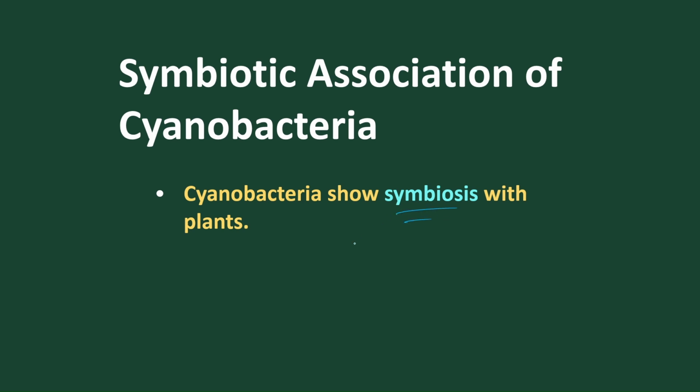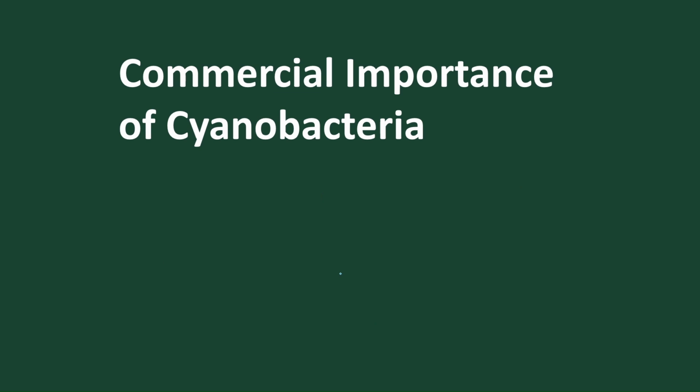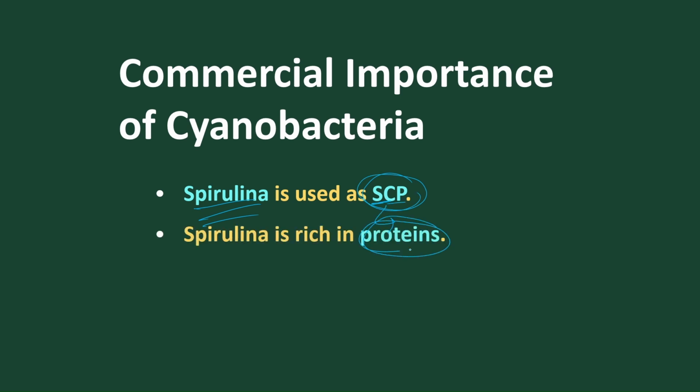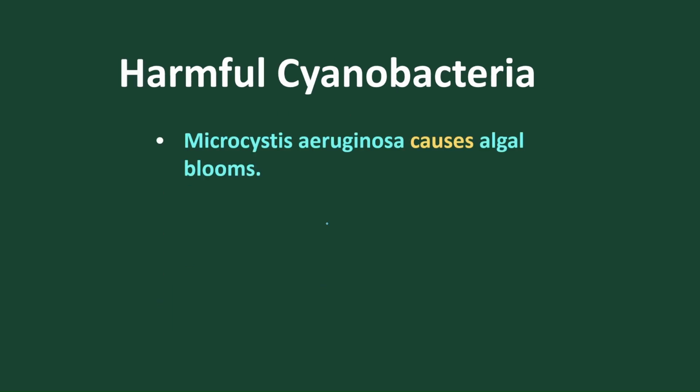Cyanobacteria show symbiotic association in plants. Nitrogen compounds are supplied to the host cells and both partners benefit. Spirulina is a cyanobacterium that is a single cell protein, rich in protein, and used as space food. Spacecraft use this as a protein supplement. And extracts of Lyngbya help in antibiotic formation.